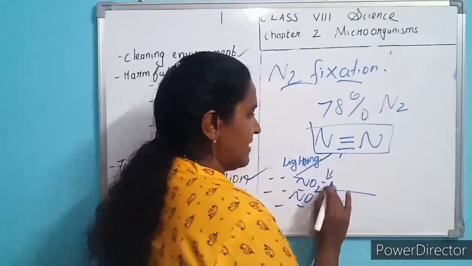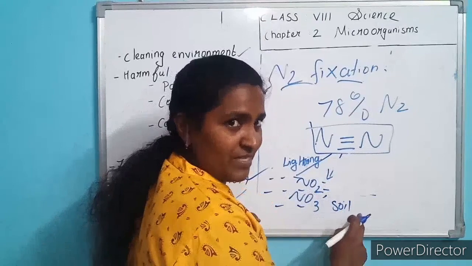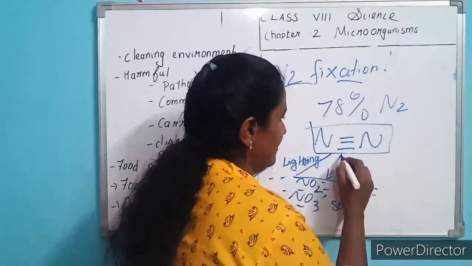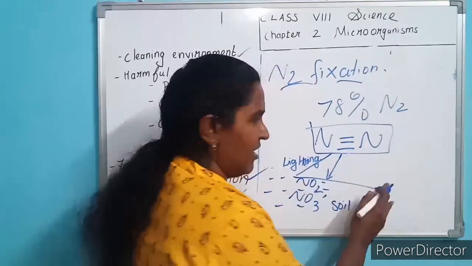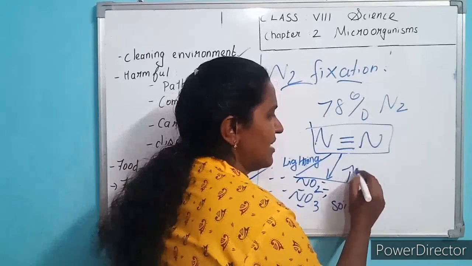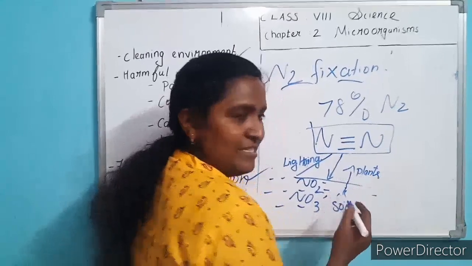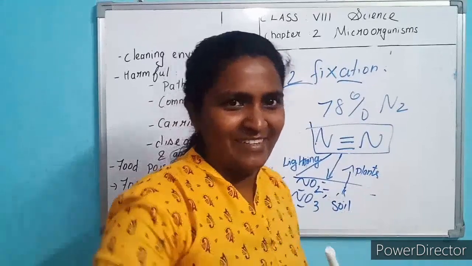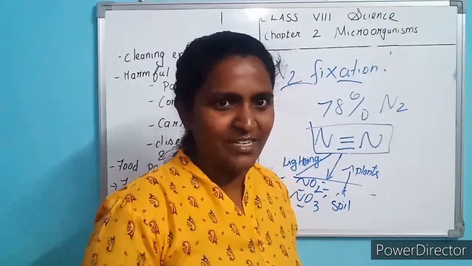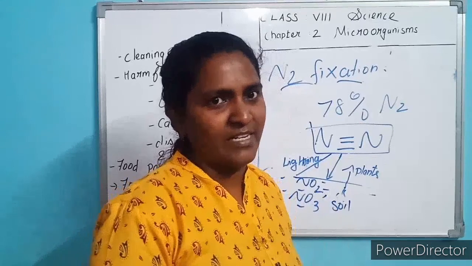What is present in the soil? Nitrate compound is present in the soil. And from the soil, who is taking? Plants are taking. How are they taking? Roots of the plant absorb the nitrate. Nitrate dissolves in the water, so the roots absorb it.